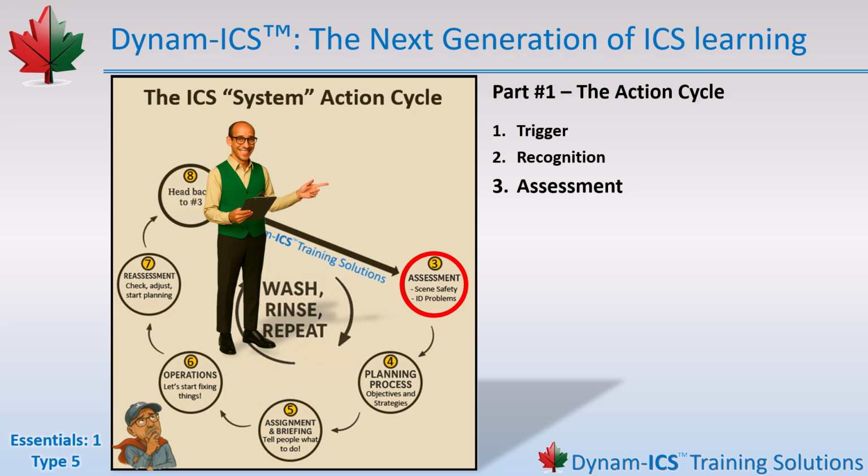This is where good incident management truly begins. There are 3 big pieces to this step. 1, make the scene safe. First and foremost, get people out of harm's way. If the scene isn't safe, nothing else matters. Move people, isolate hazards, shut things down, back folks up, whatever it takes to stop the situation from getting worse.